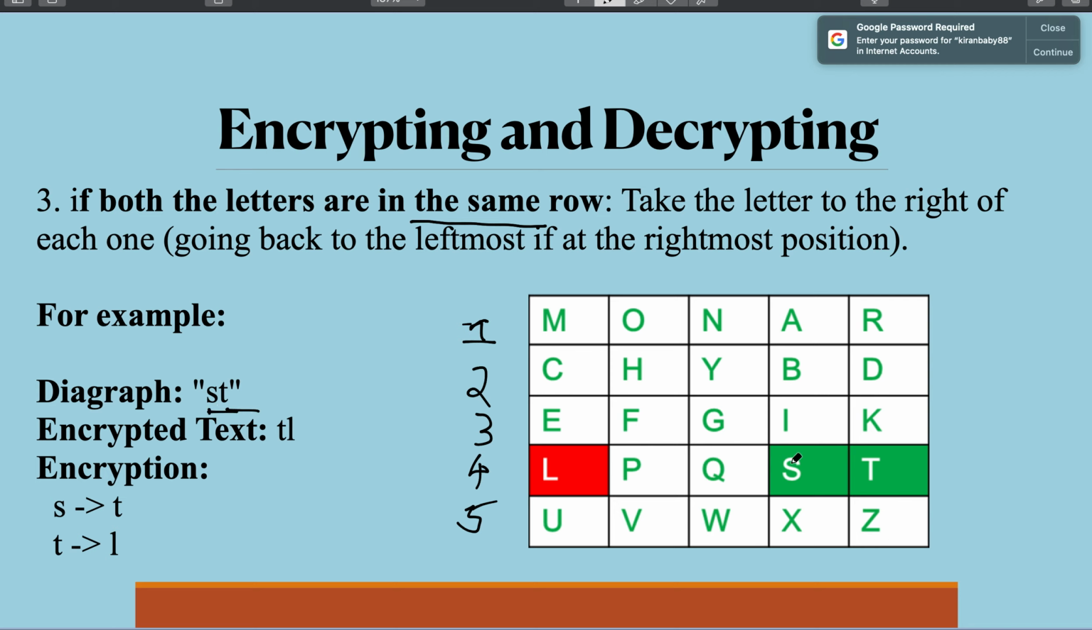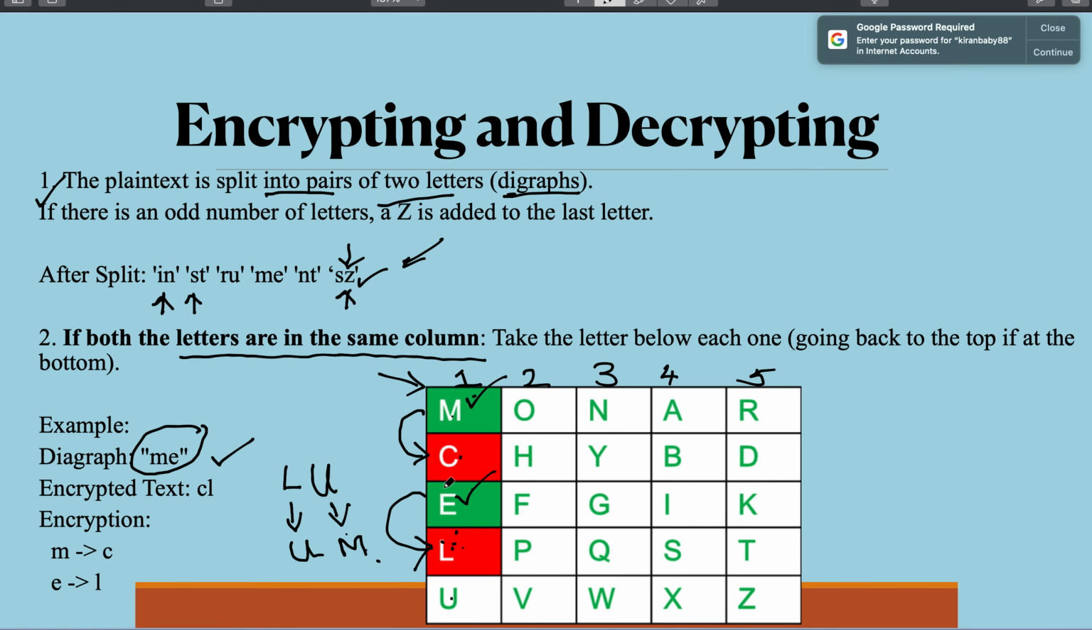S and T, as you can see, lie in the same row. If that is the case, then you have to take the letter to the right of each one. Which is the letter that comes to the right of S? It is T. And which is the letter that comes to the right of T? There is no letter, so you do a right rotation and you get L here. So S is replaced by T and T is replaced by L. So understood the row rule.